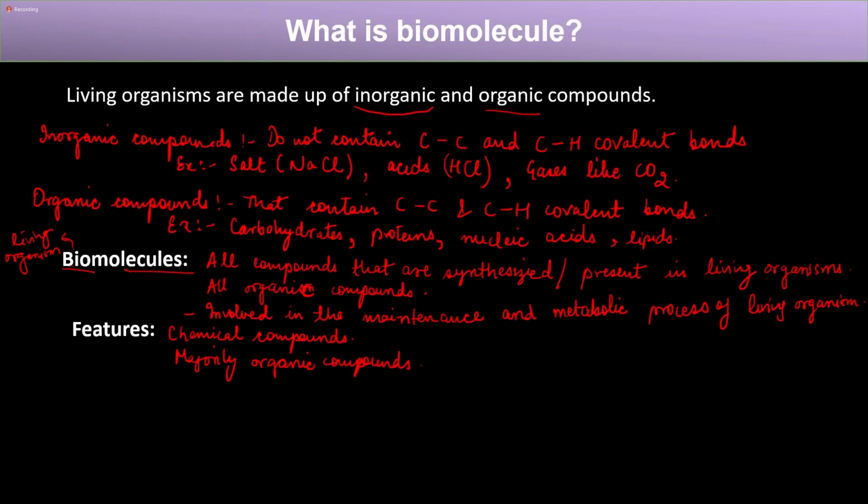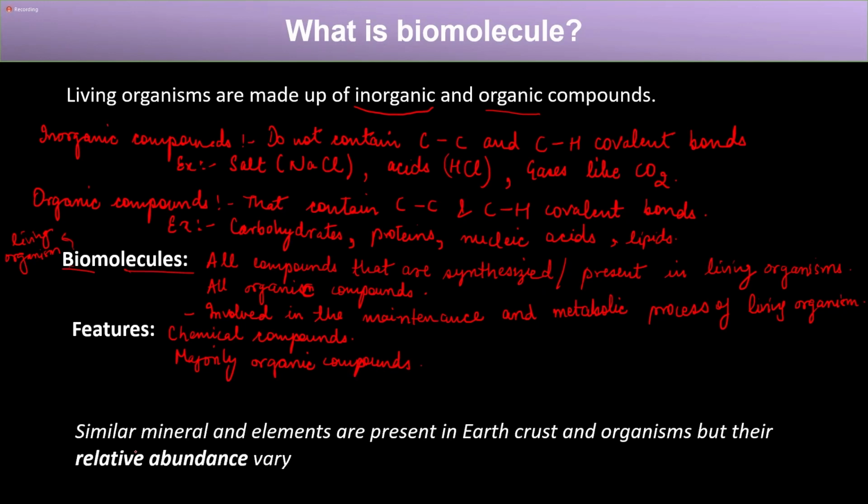Now, we saw what a biomolecule is. One important thing that we should know is that not only living organisms, but also non-living things, anything that we are seeing around us, is made up of different types of elements, right? So if you see the earth, a plant, a chair, anything, it comprises elements. And interestingly, the elements and minerals that are present in the earth's crust, and in anything, and in a living organism, are similar.